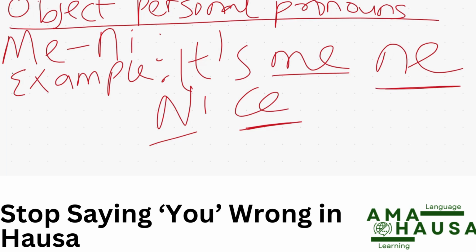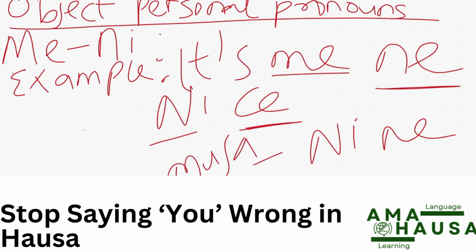Maybe Musa wants to say something and he wants to say, it's me. Musa would say, Ni ne, like this. This will be coming from Musa, but this will come from Amina. Okay? Amina would say Ni ce, Musa would say Ni ne. However, Amina can still say Ni ne, but Musa cannot say Ni ce. I hope that is clear.